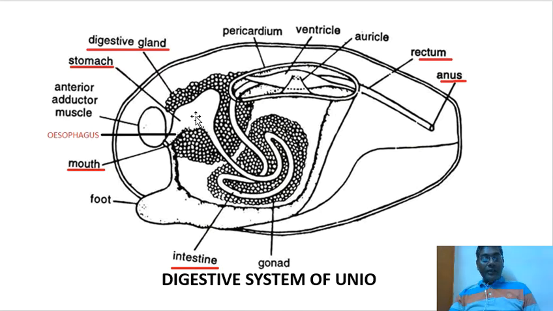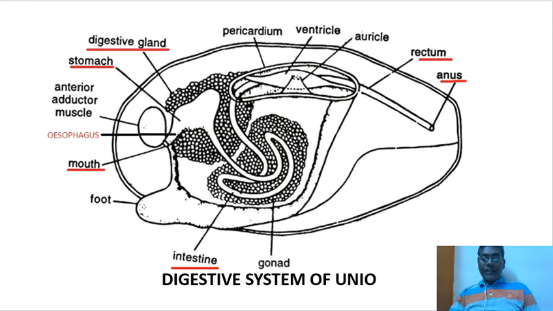The style rotates due to cilia in the stomach, by which its free anterior end erodes and liberates amylase, so that partial digestion of starches takes place extracellularly in the stomach. Rotation of the style also aids in mixing the contents of the stomach.